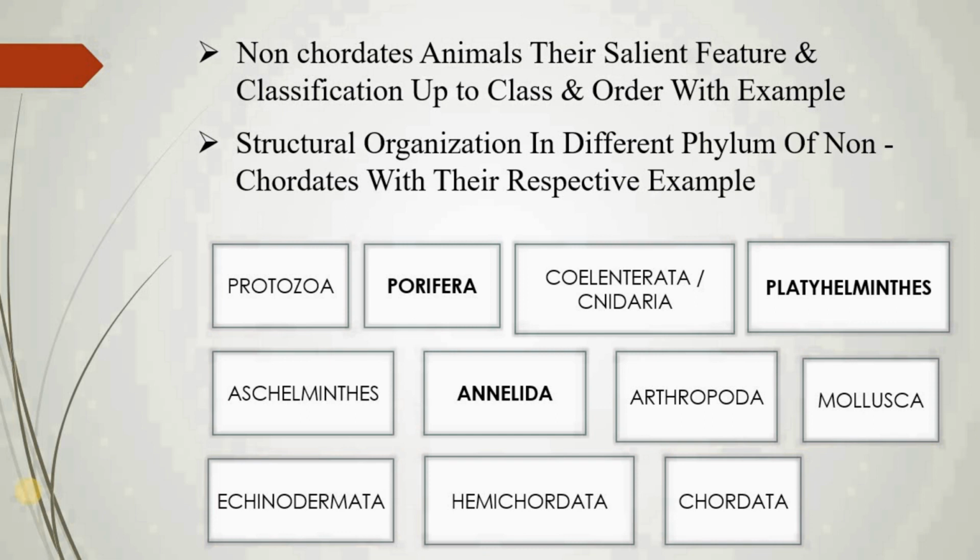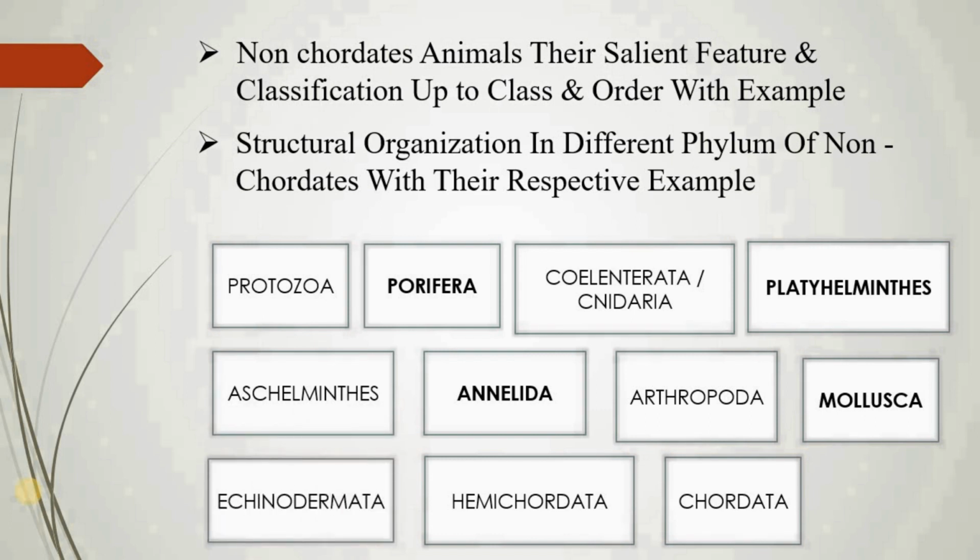Sixth one is Annelida. It contains metamerically segmented animals. Seventh one is Arthropoda phylum. It contains many various insects like butterflies, spiders, scorpions. They are all with jointed legs. Eighth one is Mollusca phylum with soft-bodied animals.